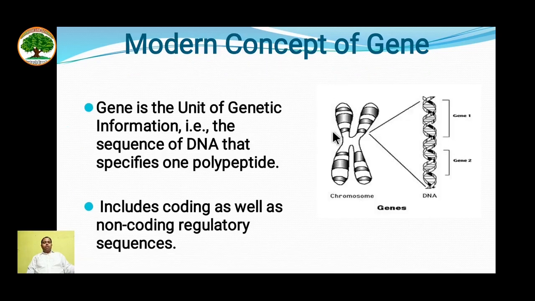Let's see what the modern concept is. A gene is the unit of genetic information, that is, a sequence of DNA that specifies a polypeptide chain. Each gene will specify a single polypeptide chain. For example, gene 1 will specify polypeptide chain 1. It also includes coding as well as non-coding regulatory sequences.